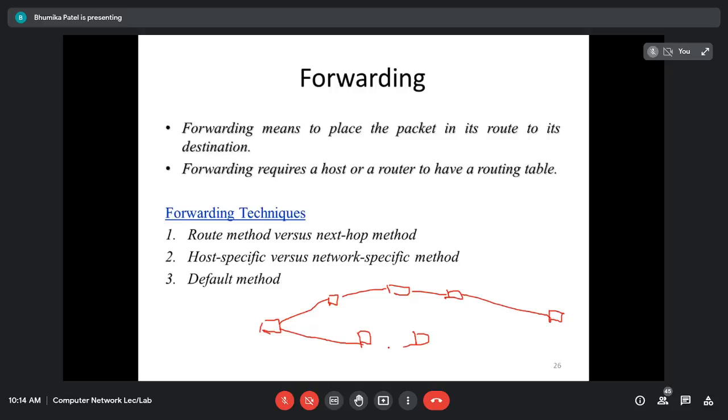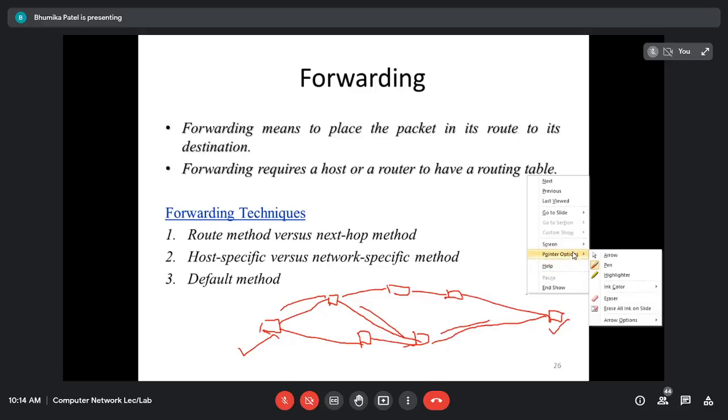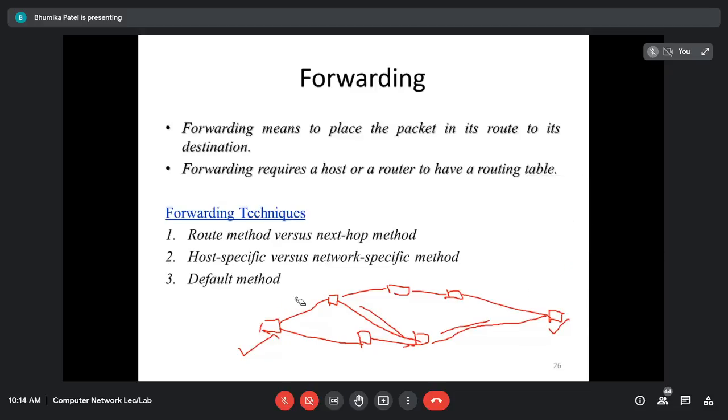Okay, so we can stand like this also. We have to choose the best possible path from source to the destination. It may be possible that this router is connected with this router also, so we can send from this and then also, right? So here, what happens whenever we select the path?